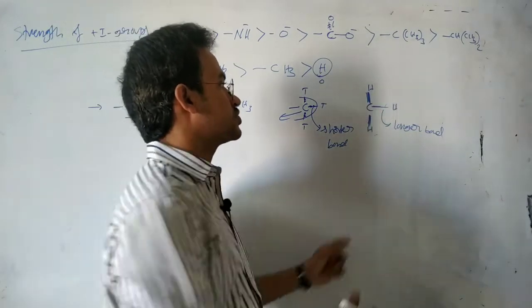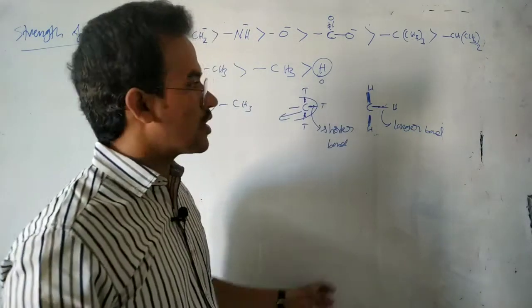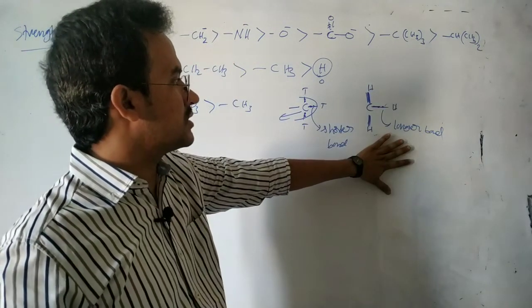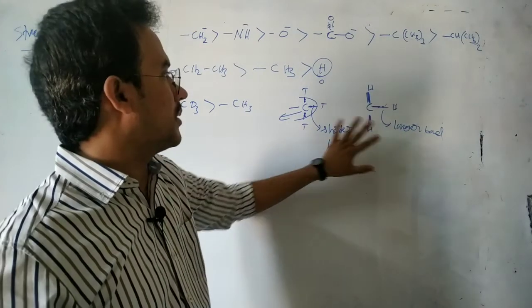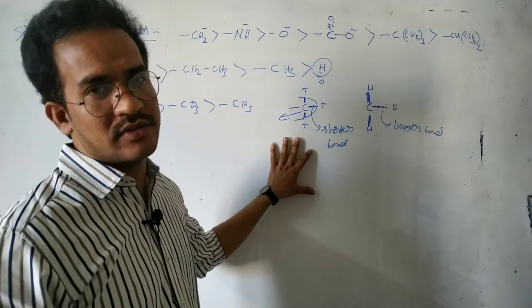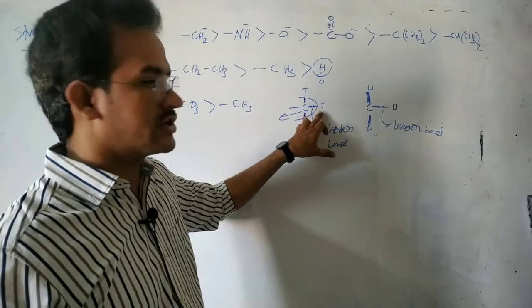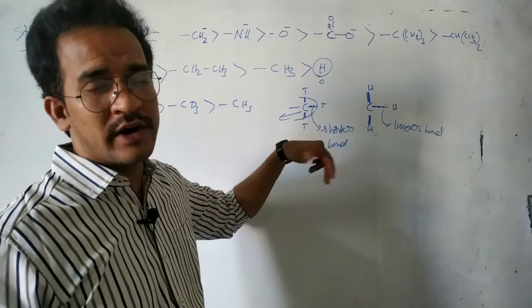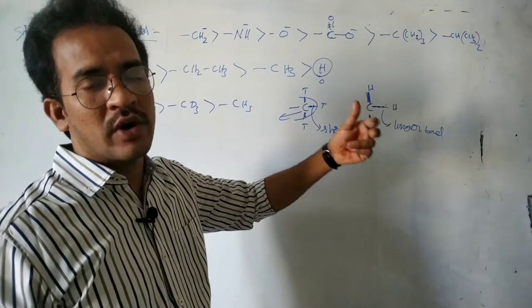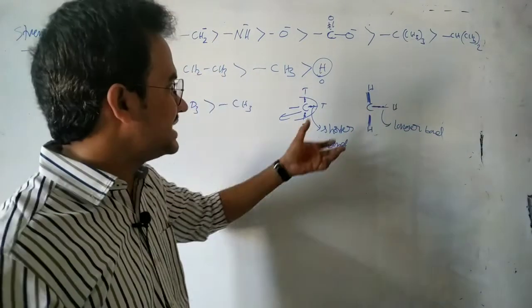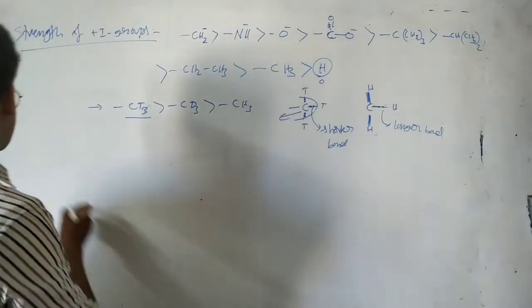But the CH bond is a longer bond, so the bonding electrons are not very close to the carbon, so around the carbon there is less electron density. That's why this CH3 is a weak donating group when compared with CT3 and CD3. That's only due to the shorter bond. Around the carbon more electron density is accumulated, so it is ready to release more electrons towards the more electronegative atoms. That's why CT3 is a strong plus side group.